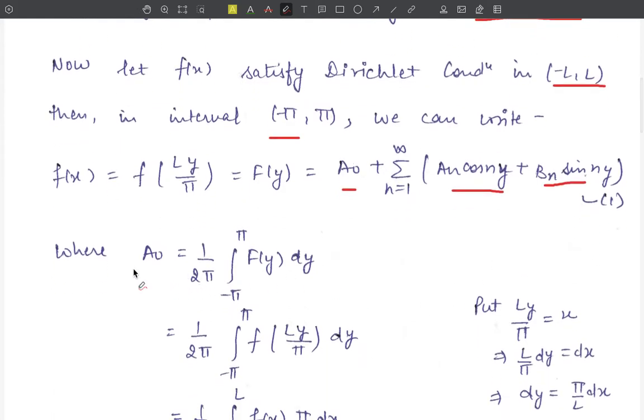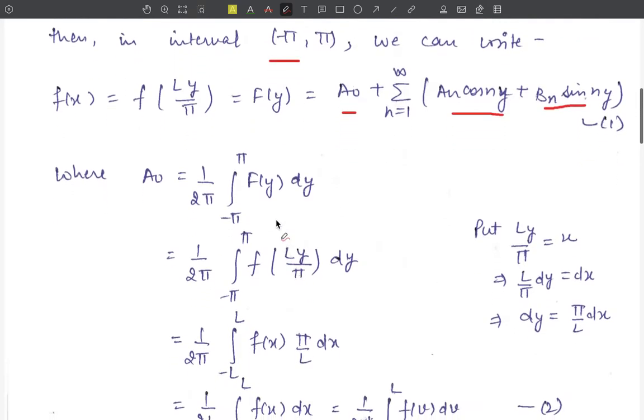Now the value of a naught for this series in the interval minus pi to pi is equal to 1 upon 2 pi integration minus pi to pi F of y dy. Now this F of y from here is equal to small f of Ly upon pi. So replace it by here, small f of Ly upon pi into dy. Now put this Ly upon pi is equal to x. Differentiating both sides, we get L upon pi as it is, dy is equal to dx, or dy is equal to pi upon L into dx.